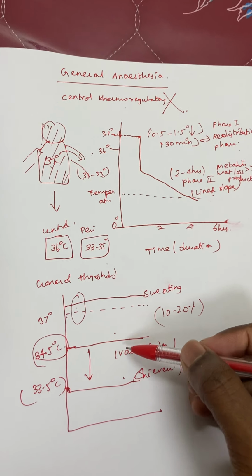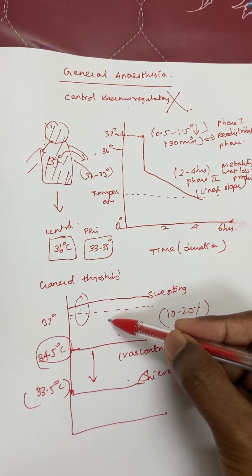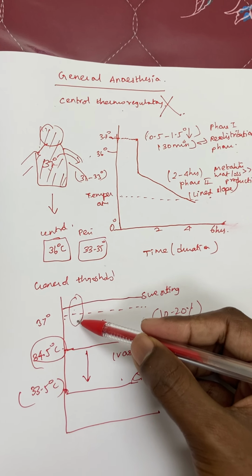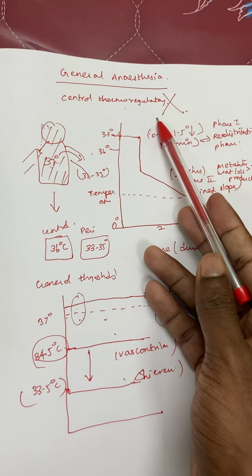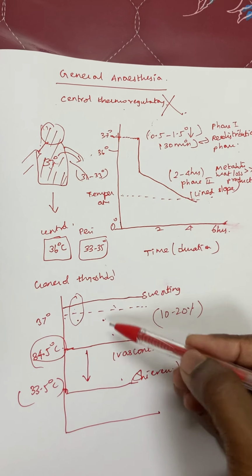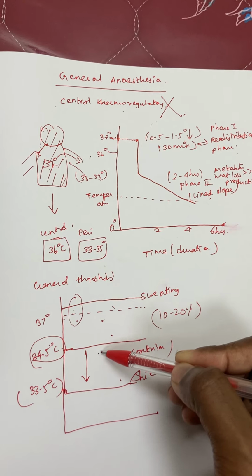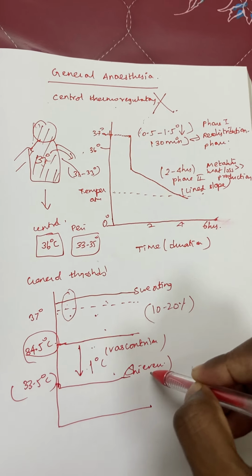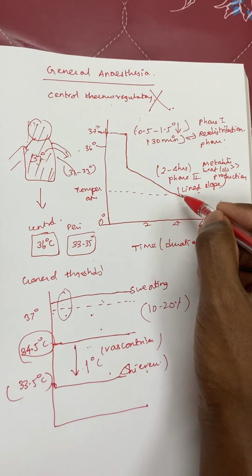Vasoconstriction and shivering normally occur at around 36.5, but in general anesthesia, because the central regulatory mechanism is affected, vasoconstriction falls to 34.5 degrees centigrade and shivering is a further 1 degree lower, that is 33.5 degrees centigrade. This is the linear slope.